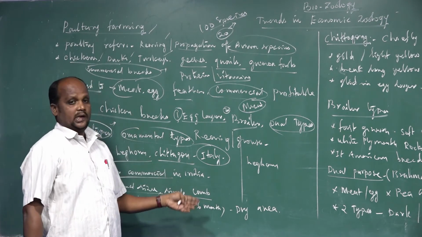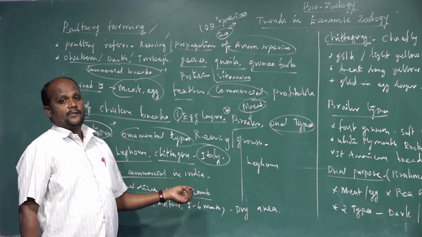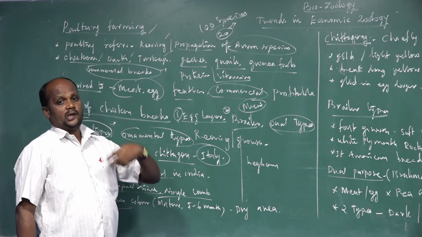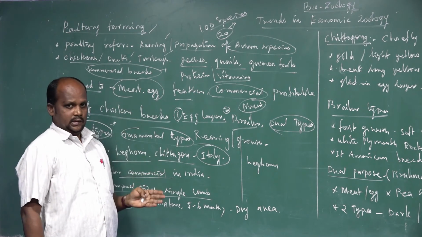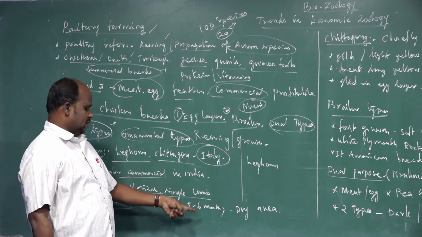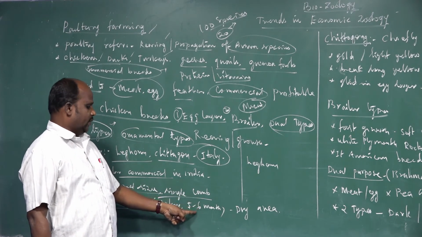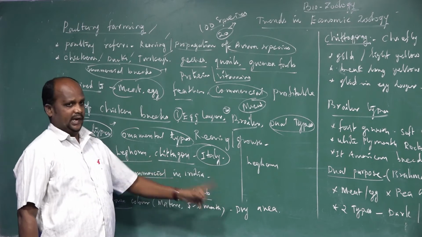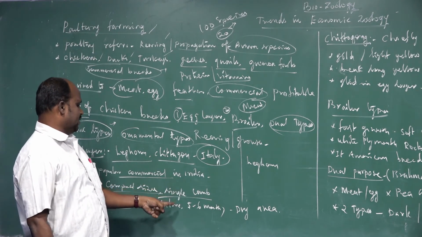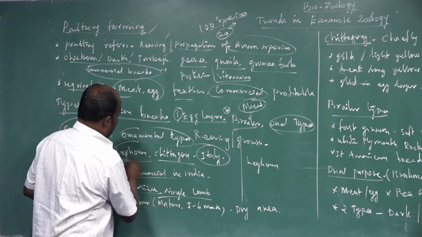This species matures within 5 to 6 months, producing gametes and then starting egg laying. That is why it is an early maturing species. This is a morphological indication of Leghorn only, not Chittagong.